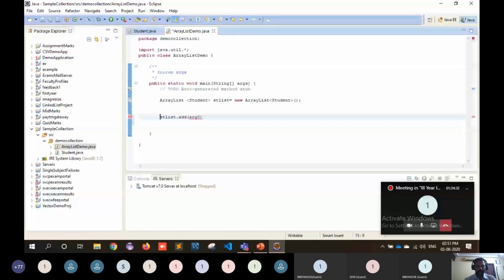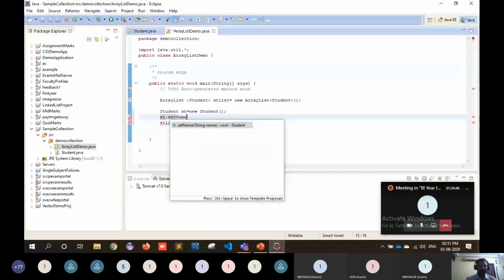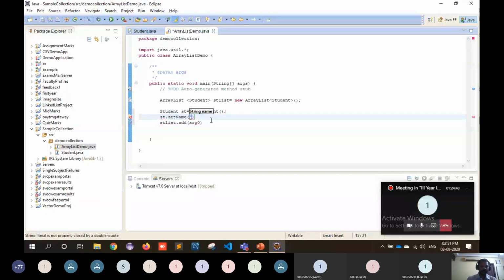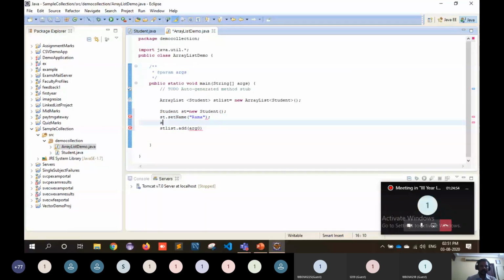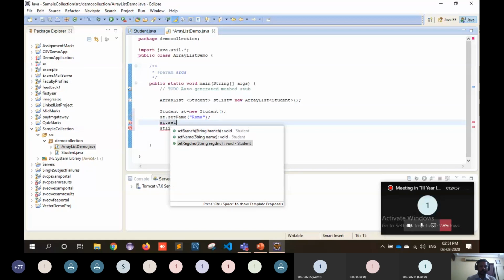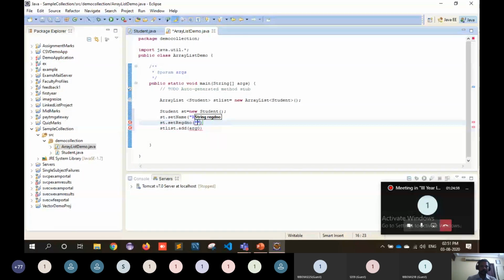Before using this add, I have to create a student object, st equal to new Student. The object has been created, but it is an empty object. So I want to set a name, and then set a register number, and then set a branch.